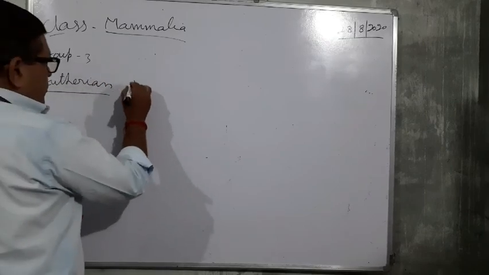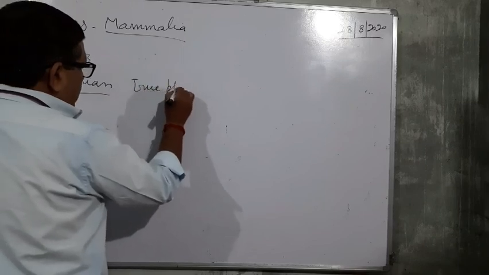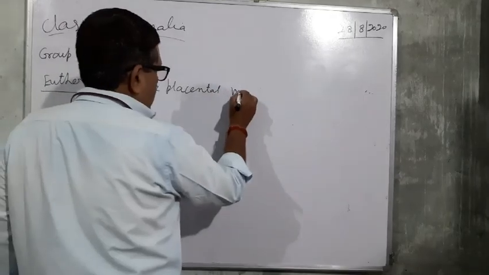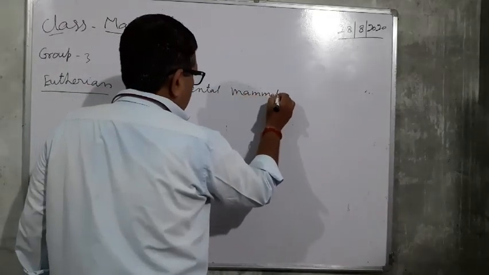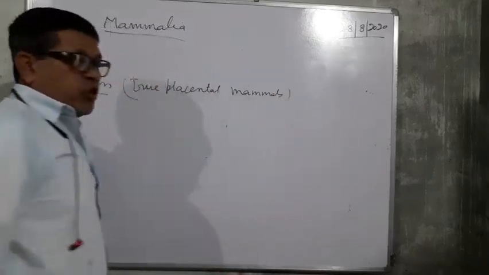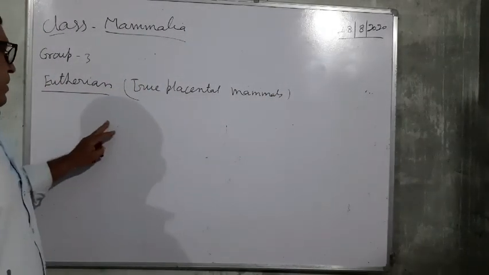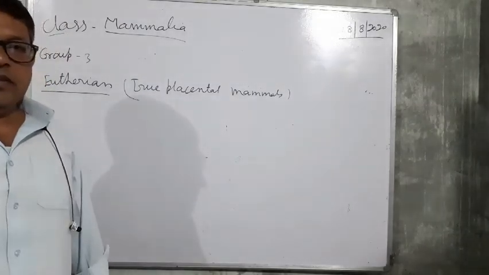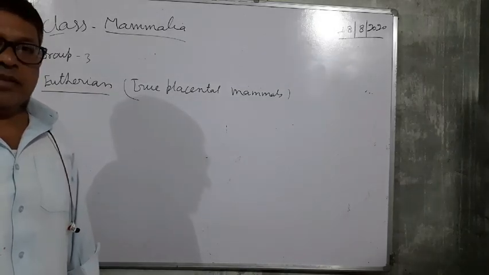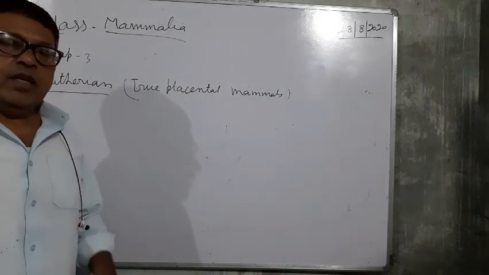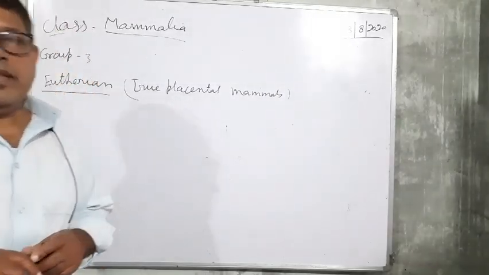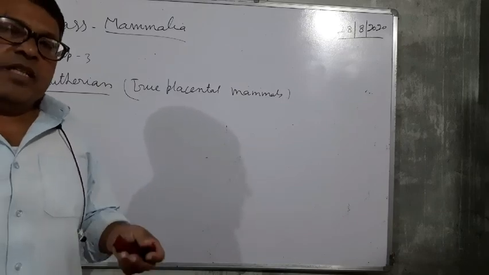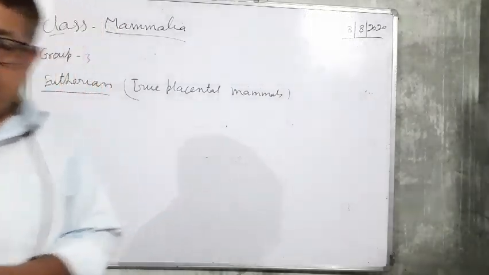These are commonly called true placental mammals. They give birth to fully developed young ones. The rest of the features are the same as in other cases, and eutheria include human beings, cow, goat, buffalo, etc. Thank you.